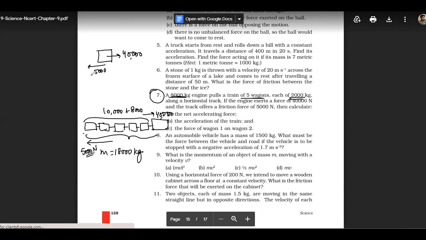Tell me. Hamna, tell me. What would be the net accelerating force? Hamna, you have to minus this one. Hamna, are you there in the class?